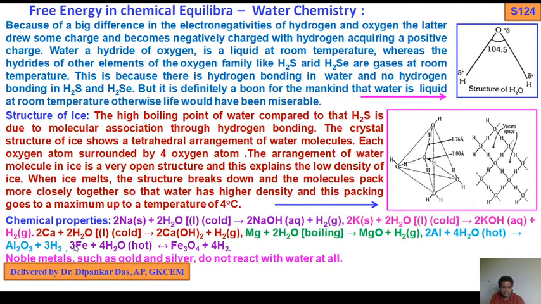So, chemical properties. You see, sodium, an active metal, reacts with water. With cold water we get sodium hydroxide and generation of hydrogen gas. Similarly, potassium with cold water gives potassium hydroxide and hydrogen gas. Similarly, calcium with cold water gives calcium hydroxide and hydrogen gas. Similarly, magnesium with boiling water gives magnesium hydroxide and hydrogen gas. Similarly, aluminium with hot water gives hydrogen gas.